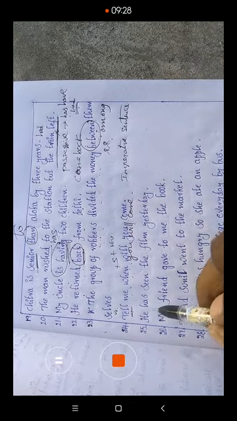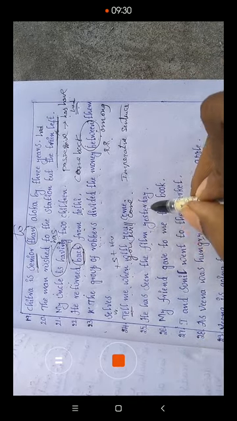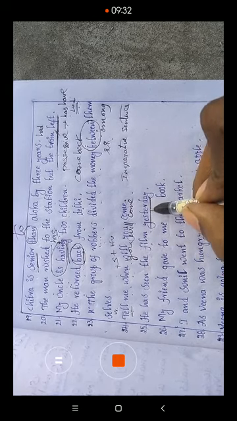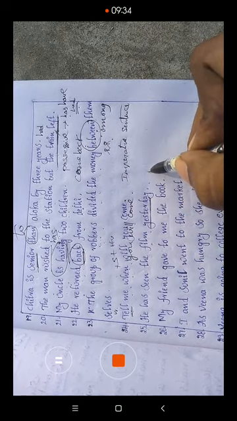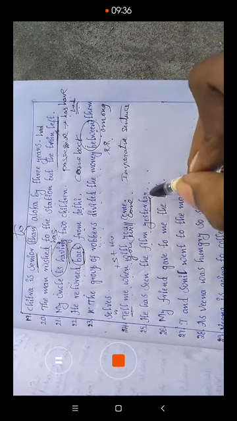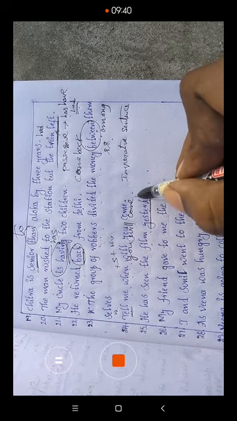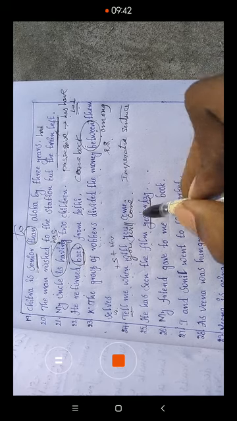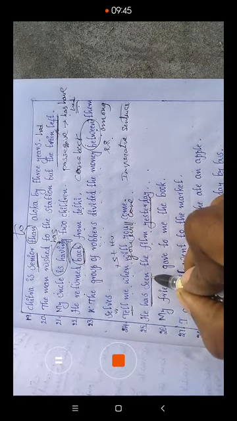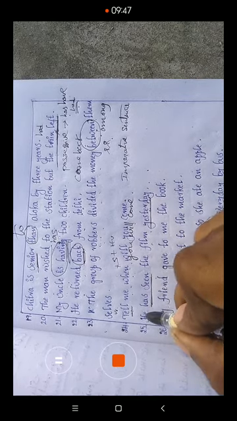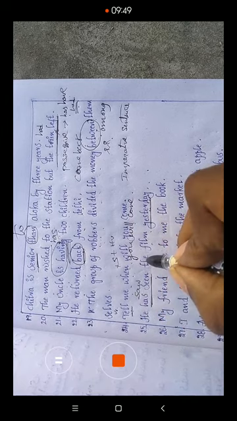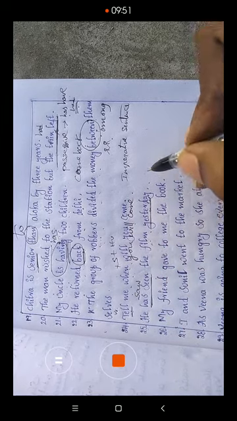He has seen the film yesterday. Yesterday is an adverb of time in the past tense. Whenever an adverb of time like yesterday, last night, once upon a time, or ago comes in the sentence, we have to write the sentence in the simple past tense. That's why: he saw the film yesterday. That is the right answer.